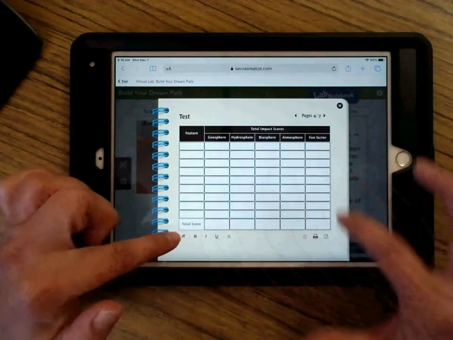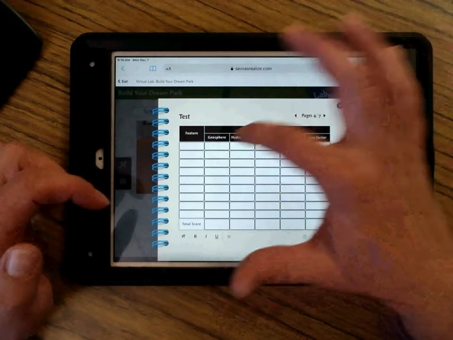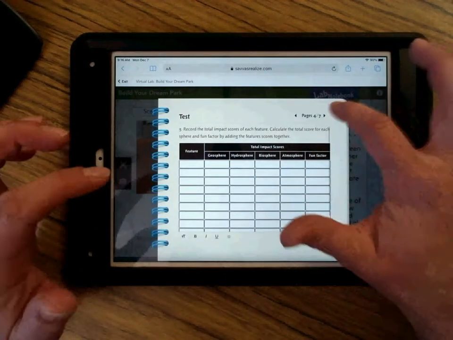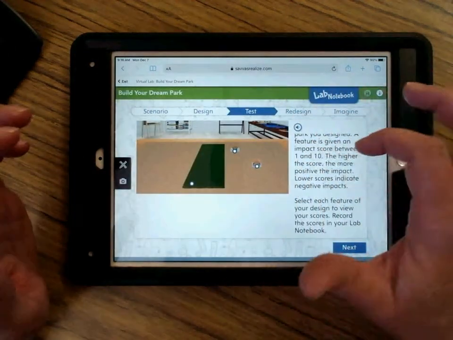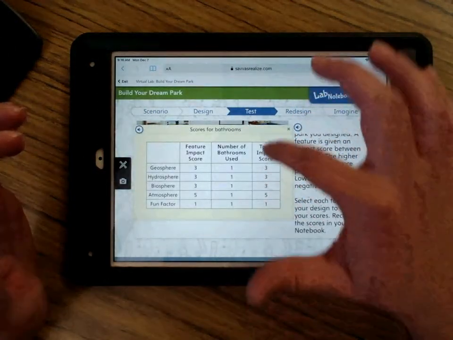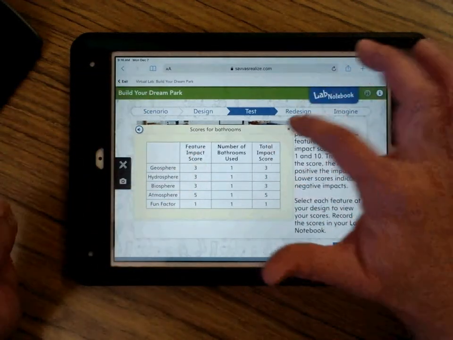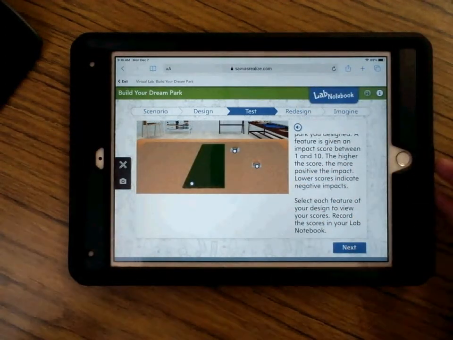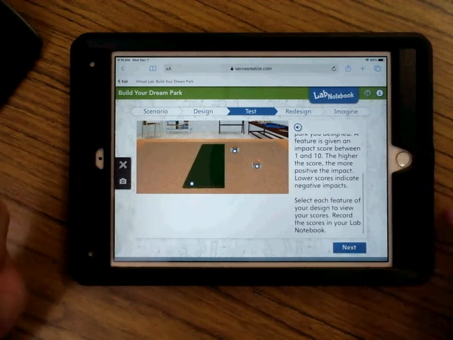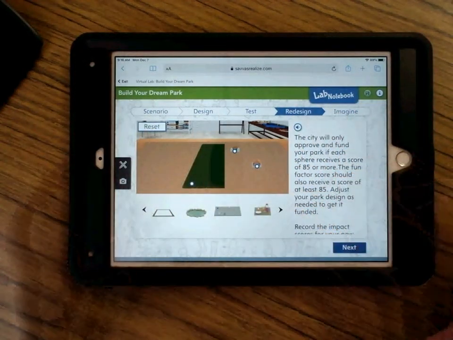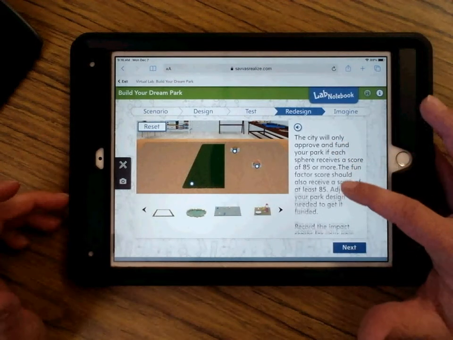And then it's going to tally your total score for you. Notice you have a fun factor, geosphere, hydrosphere, biosphere, atmosphere. These are the total impact scores. So the total impact scores are right over here. Okay? You won't use your feature, you'll use your total impact scores. So then, when you get done with that in your lab notebook, you're going to click next, and now you're going to redesign. You're going to add and take away stuff as needed.